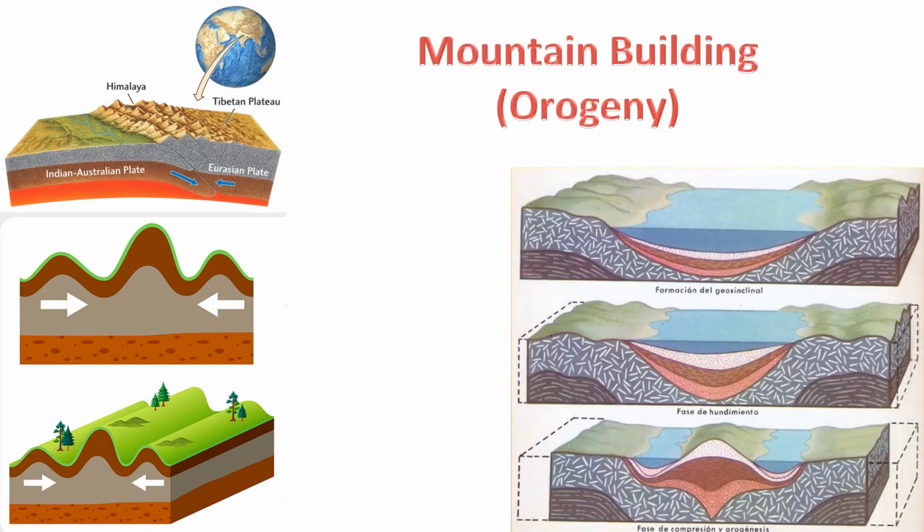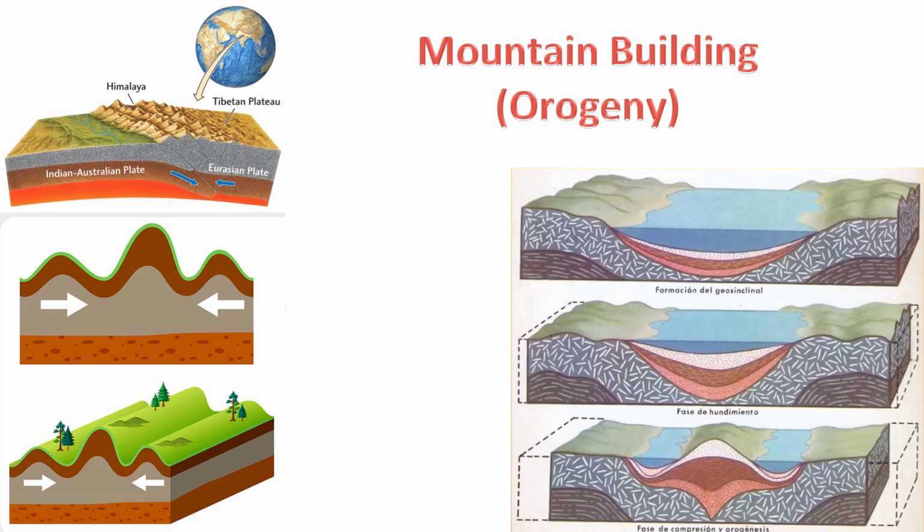Mountain building, scientifically known as orogeny, is a geological process involving the formation of mountain ranges. Orogeny occurs due to the interactions between tectonic plates, and it often involves processes such as subduction, collision, and crustal deformation. Here are some details about the mountain building process.